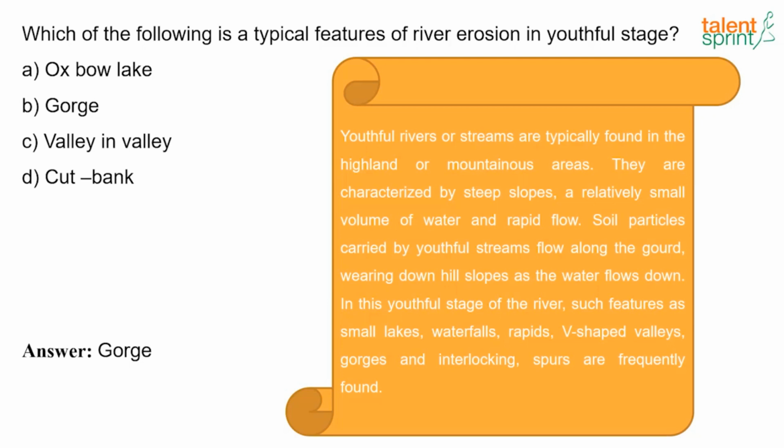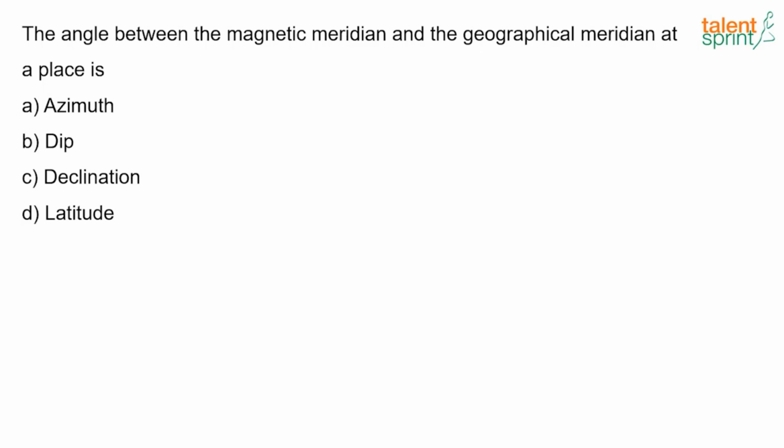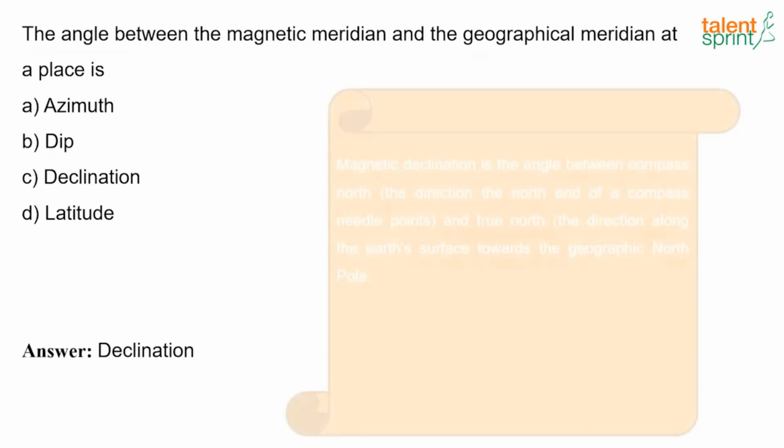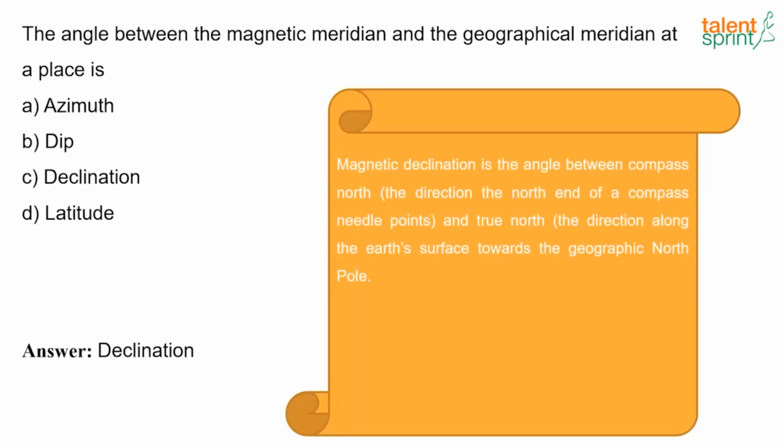Right? Now the next question. The angle between the magnetic meridian and the geographical meridian at a place is dash. What is the answer? And the answer here is it is called declination. The magnetic declination is the angle between the compass north and the true north.